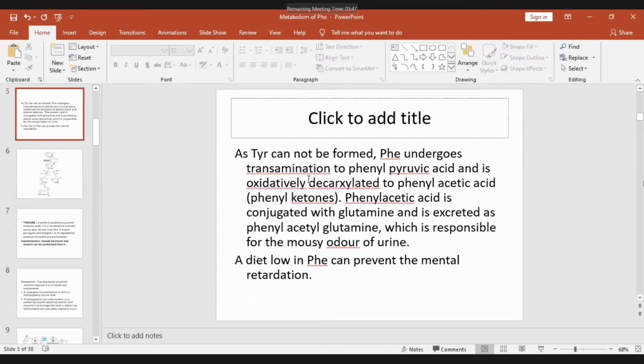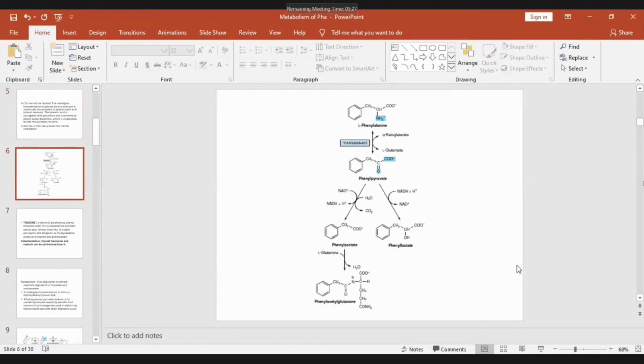So these children suffer from mental retardation and will be useless as such unless we start treatment in the very early days of birth, soon after birth, with a diet low in phenylalanine. That is all that is necessary to prevent the mental retardation, and other symptomatic therapies may be given.